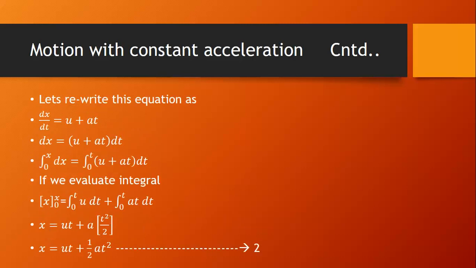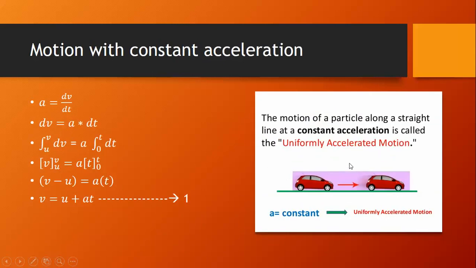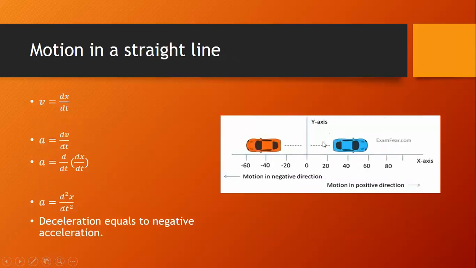Let me tell you, for example, let's say the car starts from the origin O and it goes up to 40 meters and then turns and stays at 20 meters. Now the distance traveled by the car is 40 plus 20, that is 60 meters. But still the car is at 20 meters. It's nothing but the position of the car. So there is a difference between position and distance traveled.